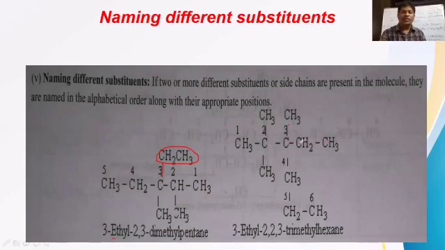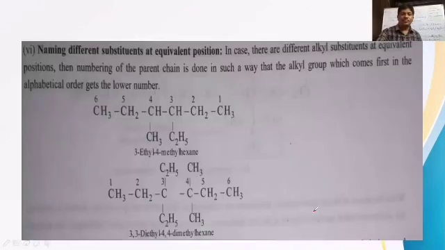So which name do we write first? The ethyl name before methyl, because methyl starts from M and ethyl starts from E. So we write 3-ethyl-2,2,3-trimethyl. Totally how many carbons in the parent chain? 6 carbons, therefore hexane.